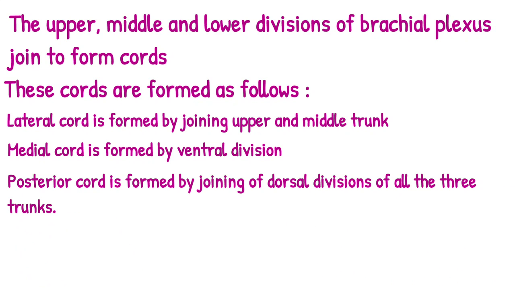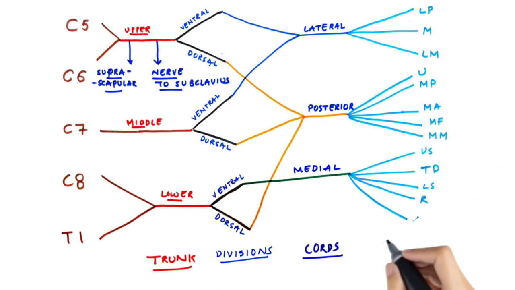Now, coming to cords which we discussed earlier. The trunks divide into divisions and these divisions combine to form cords of the brachial plexus. These cords are formed as follows. The first one is the lateral cord of the brachial plexus. The lateral cord of the brachial plexus is formed by joining the ventral division of upper and middle trunk of the brachial plexus. Remember, the medial cord is formed as continuation of ventral division of lower trunk of the brachial plexus.